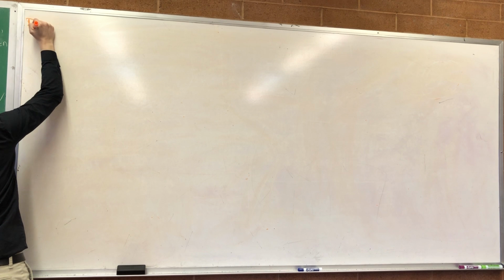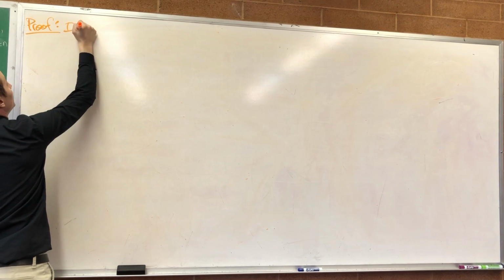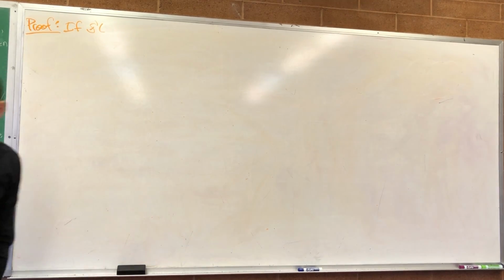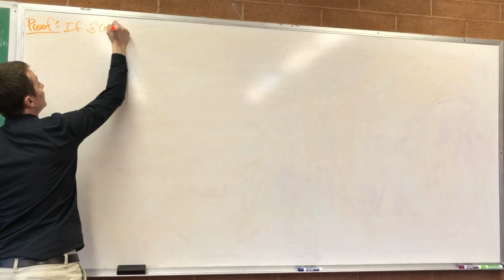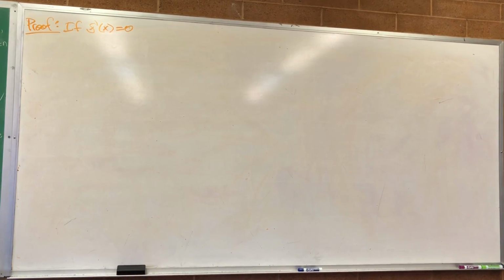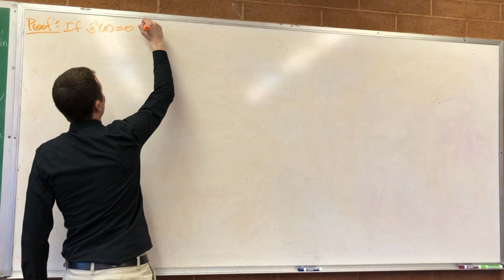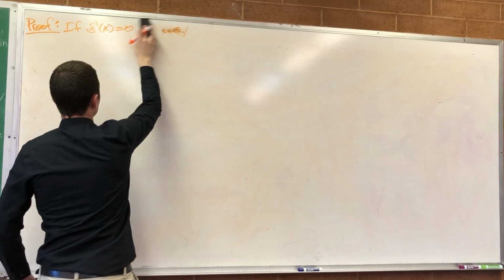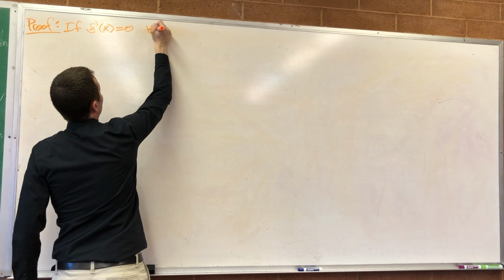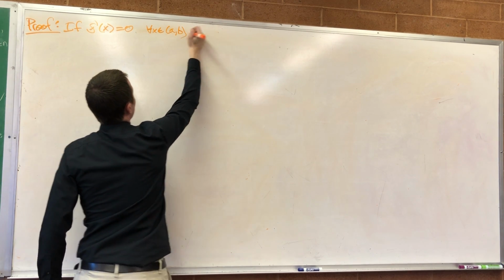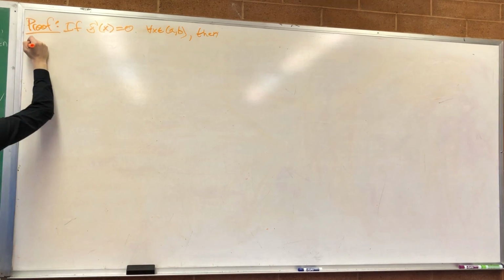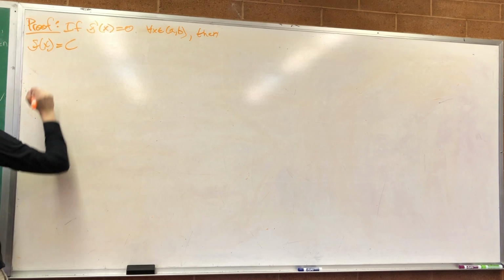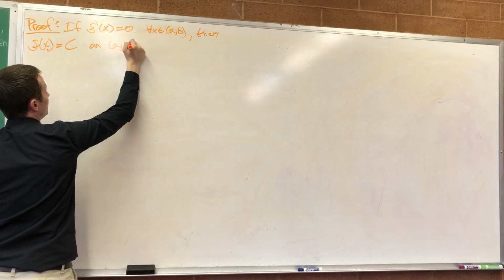Okay. So the proof that we're doing: if f prime of x is equal to 0 at each point x in an open interval AB, then f of x is equal to some constant c on that open interval AB.